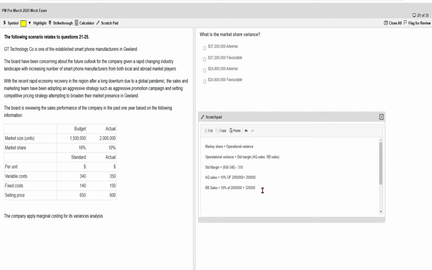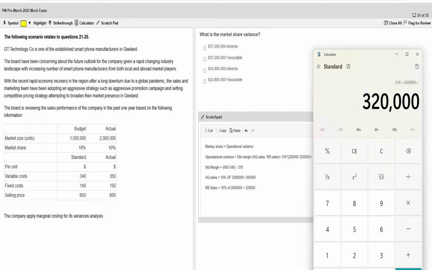Now put all these values in the formula. I will write it down here. So 310 into the actual quantity of 200,000 minus 320,000, and this will give you how much?